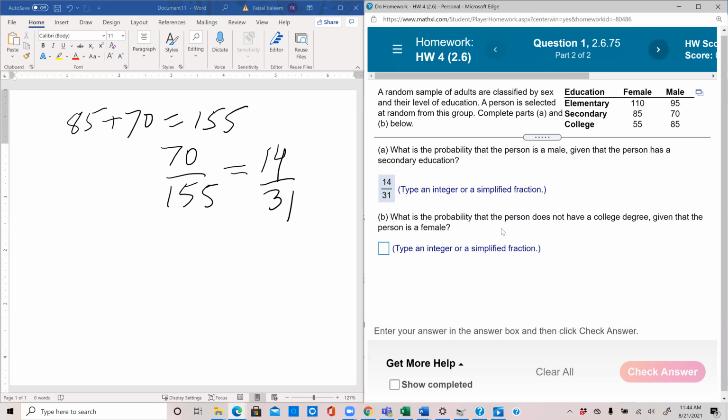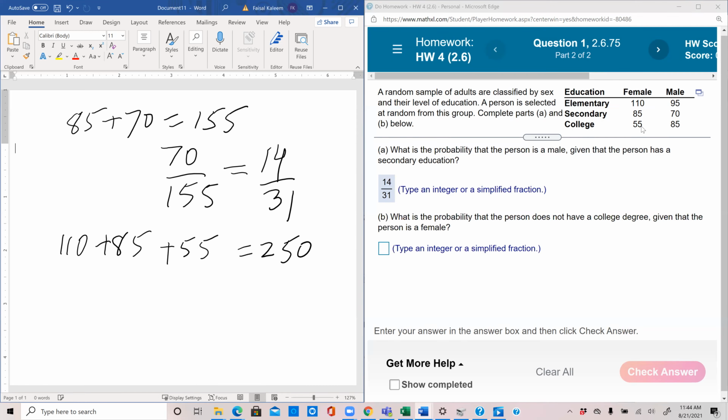What's the probability that the person does not have a college degree given that the person is female? So now we are given that the person is female, so the females become the whole world now. 110 plus 85 plus 55. So that's 250. That's our grand total now.